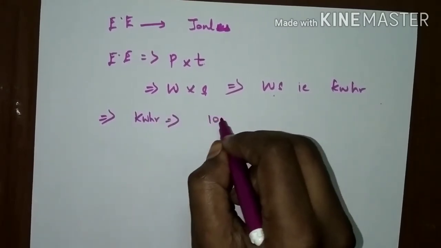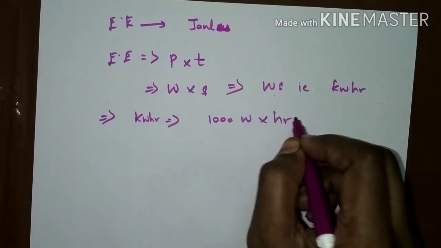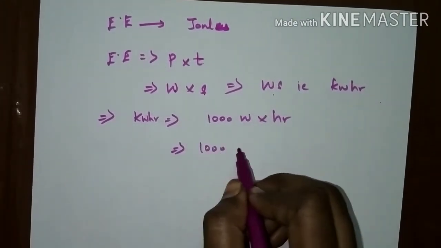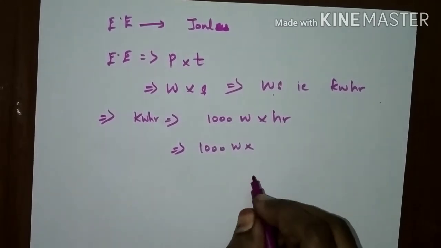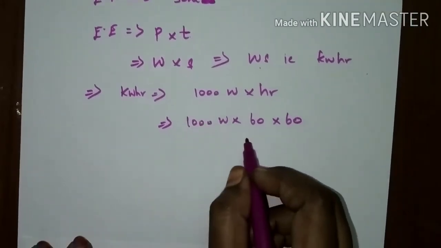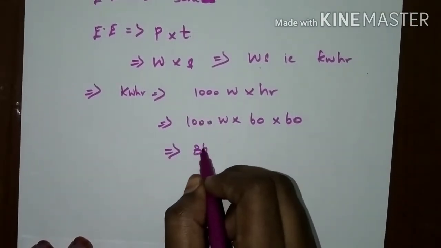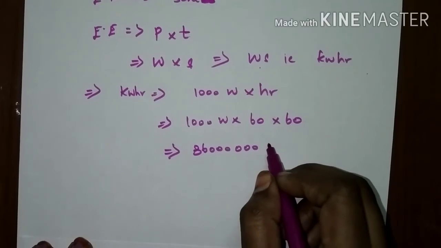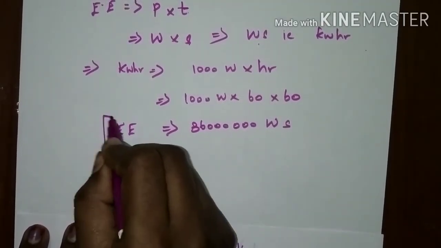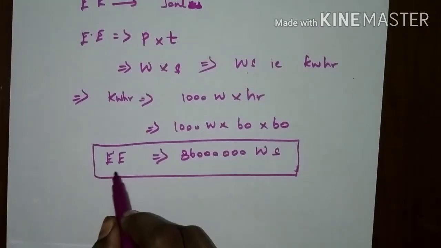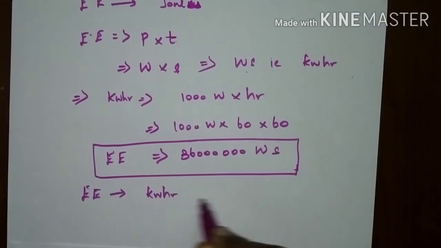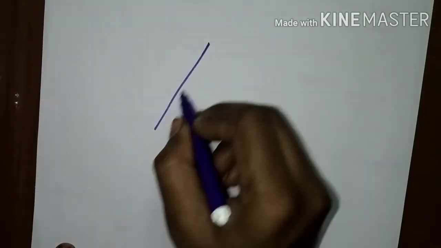1 kilowatt hour can be represented as 1000 watts into an hour. To represent an hour in seconds, we have to convert that hour into seconds. 1 hour is 60 minutes, and 1 minute is 60 seconds. If you multiply that, we will get 3600 kilowatt seconds. This is the form of electrical energy in watt second. Another unit of electrical energy is the kilowatt hour. Now let's see the power triangle.